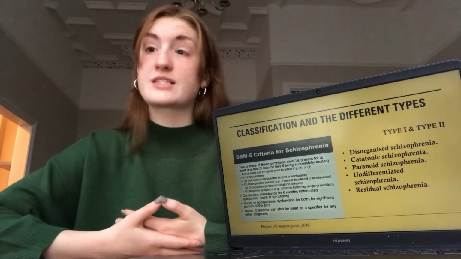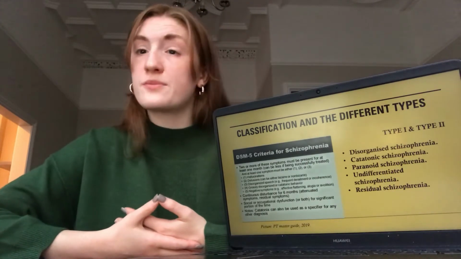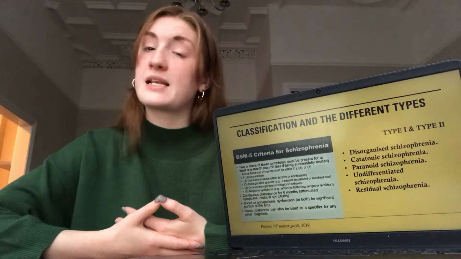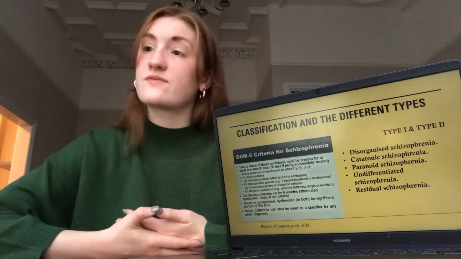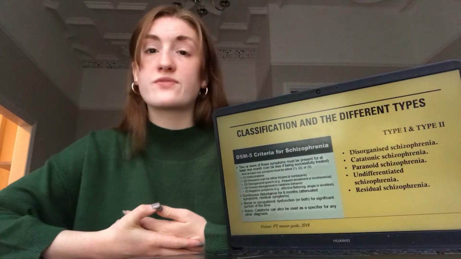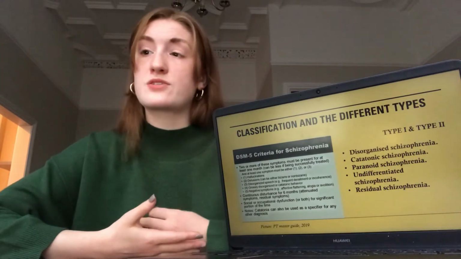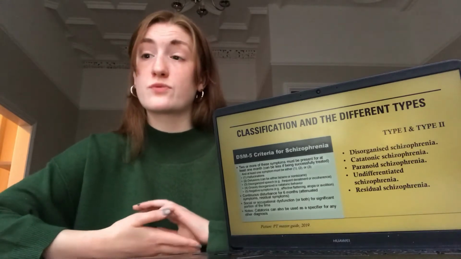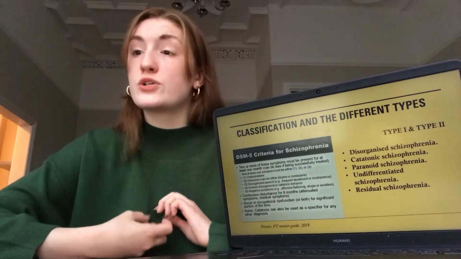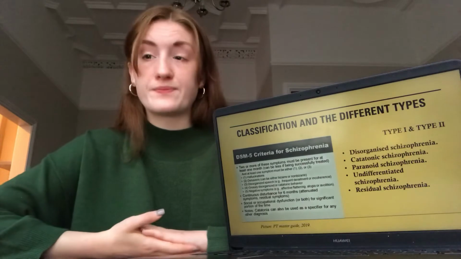Then there is paranoid schizophrenia. This is the most common form of schizophrenia, and it may develop in later life than the others. This involves delusions, often associated with feelings of conspiracy and paranoia. It may also be associated with auditory hallucinations, which can cause aggressive acts due to the delusionary paranoia.